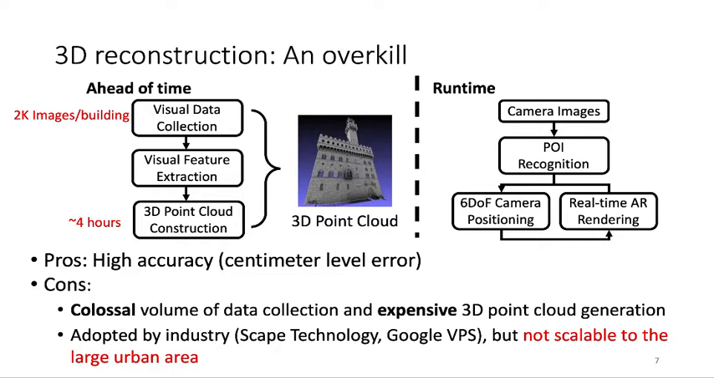The advantage of this approach is its high accuracy. It can reach centimeter level error. However, it often includes colossal volume of data collection and expensive 3D point cloud generation. Although it has been adopted by industry like Scape Technology and Google Visual Positioning System in some cities, it's not scalable to the large urban area.